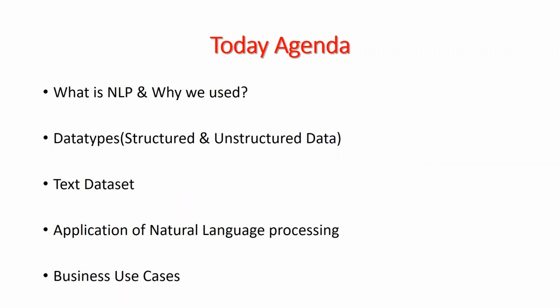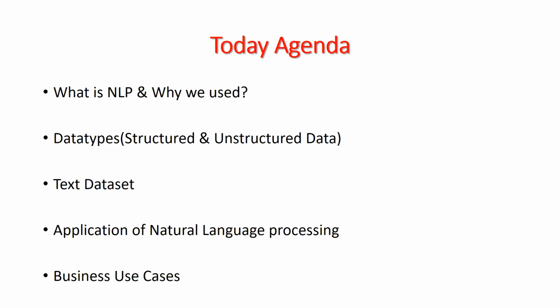Why do we use natural language processing? Data types, text data. There are lots of applications available in natural language processing. Business use cases, like how industry works in artificial intelligence and natural language processing, and how the industry uses artificial intelligence and natural language processing. So let's discuss one by one.